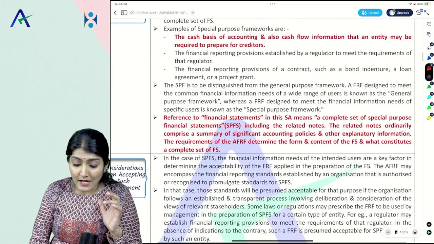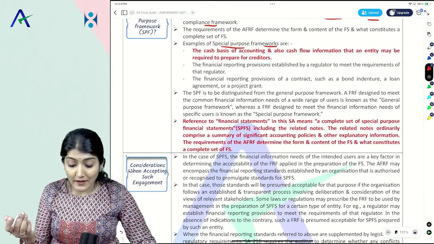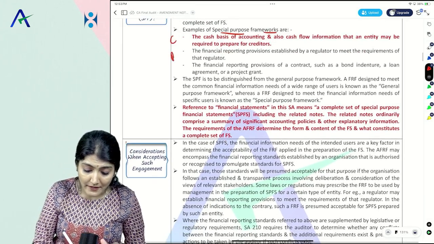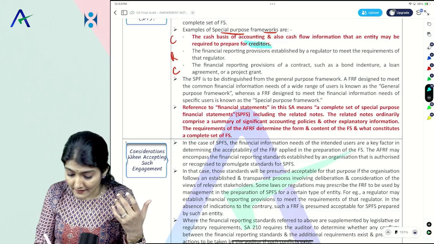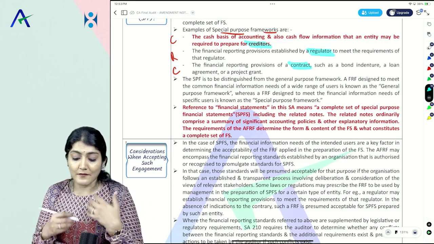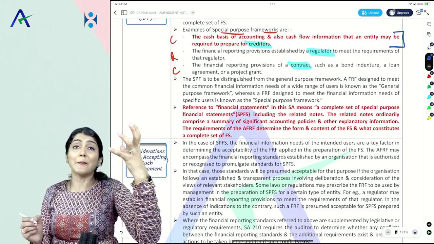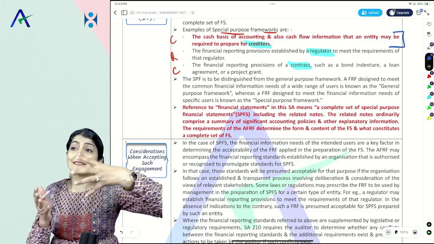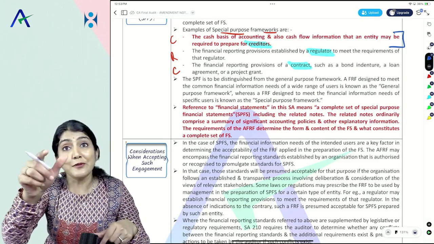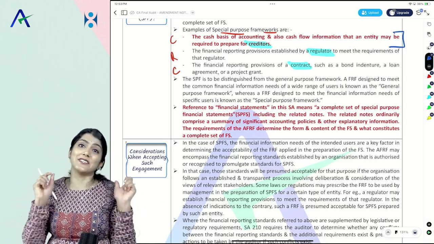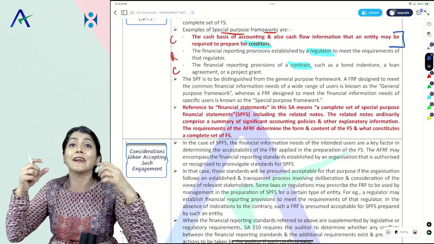Now over here they talk about the examples of SPF. What are the three examples of SPF they have given over here? It is the CRC: one for the creditor, second for the regulator, and third as per the provisions of a contract. This point number one they have amended. If you have any existing material with you, then compare it with the amendment notes over here and you will be able to identify that this is a change. The creditor point is also there, but there is a change in the content.